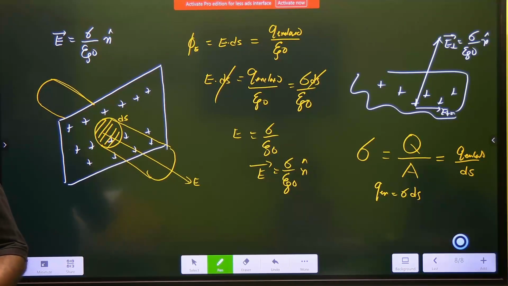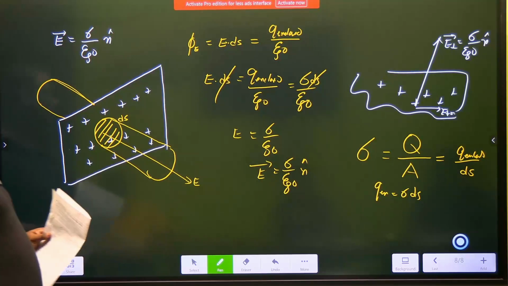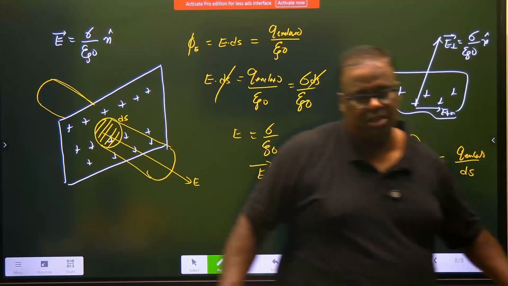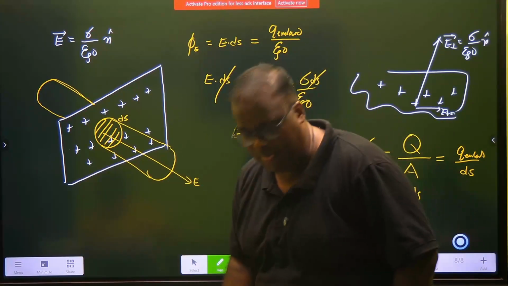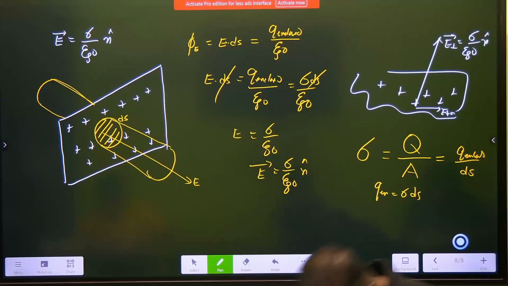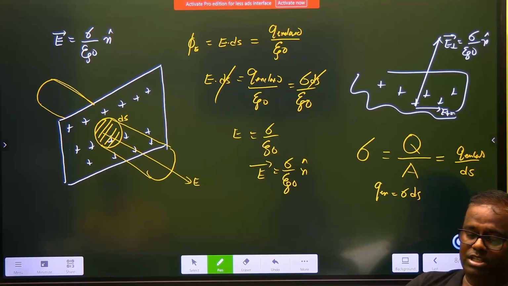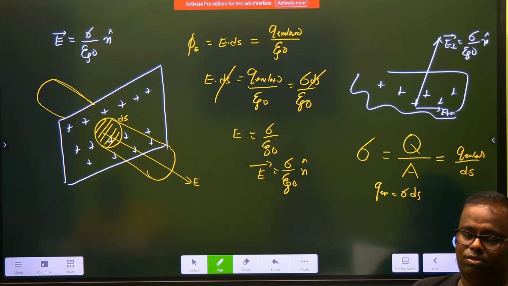Okay. Electrostatic shielding is the phenomenon in which the electric field inside a conductor's cavity remains zero irrespective of external fields or charges on the conductor. Have you written that? Further, the free charges on the conductor. See, a conductor will always have free charges. The aircraft body has got free charges. Think of it like that. The free charges on the conductor redistribute themselves on the outer surface.